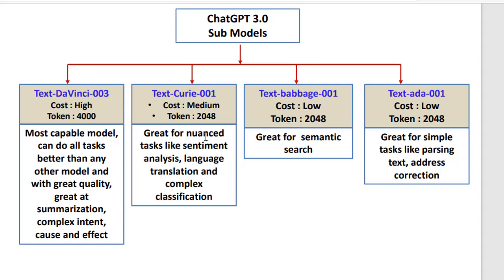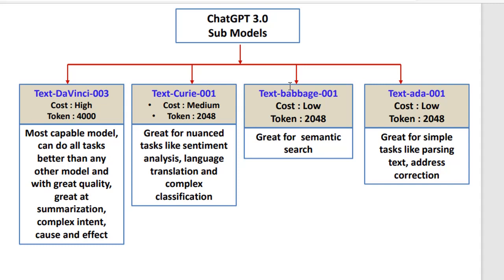Then the third one is text garbage. Cost is very low and the token size is the same, 2048. Great for semantic search. Semantic search means searching some words and their related links. Then finally we have text ADA, version 001, cost again low and the token size is the same, 2048. It is good for parsing text or address correction.